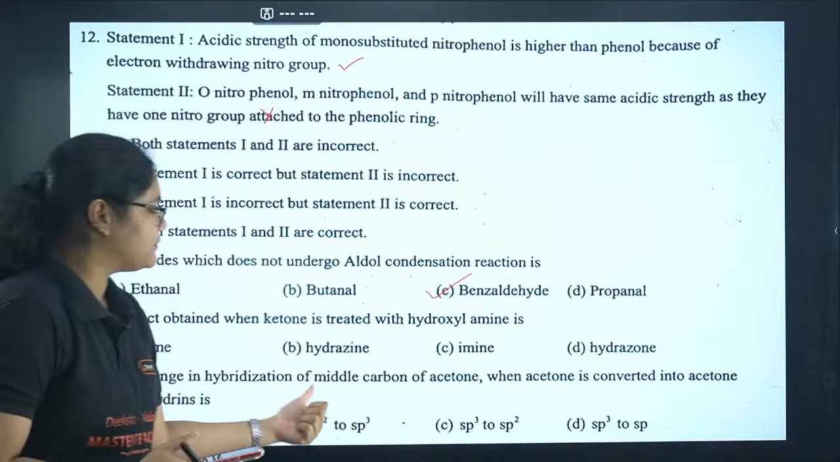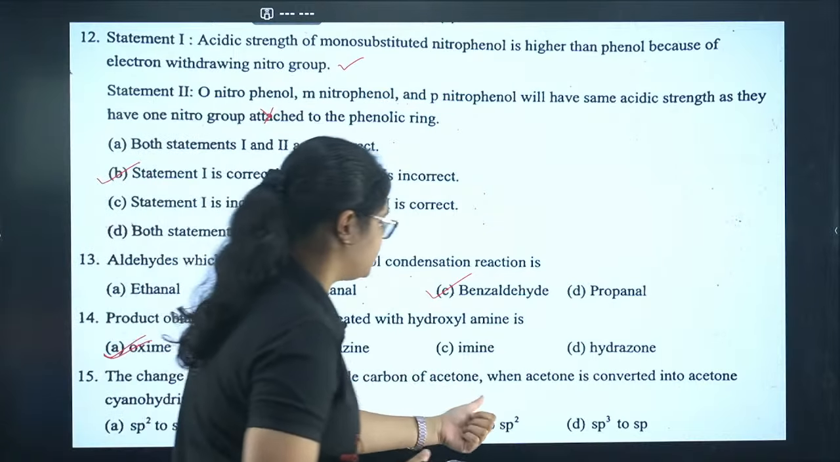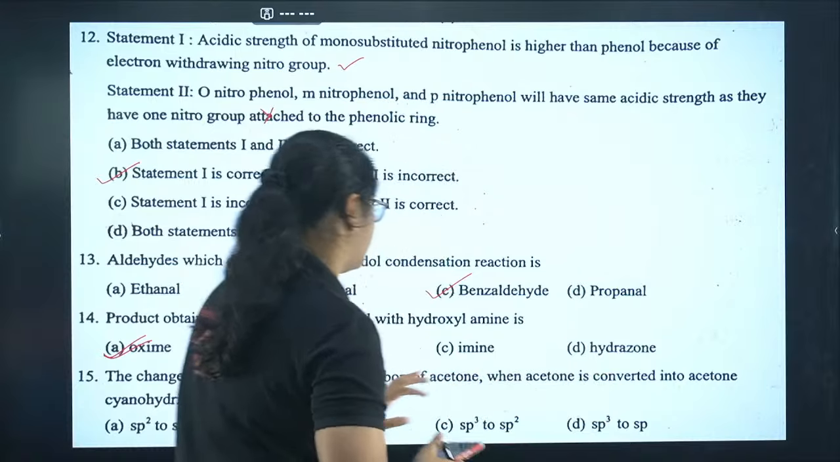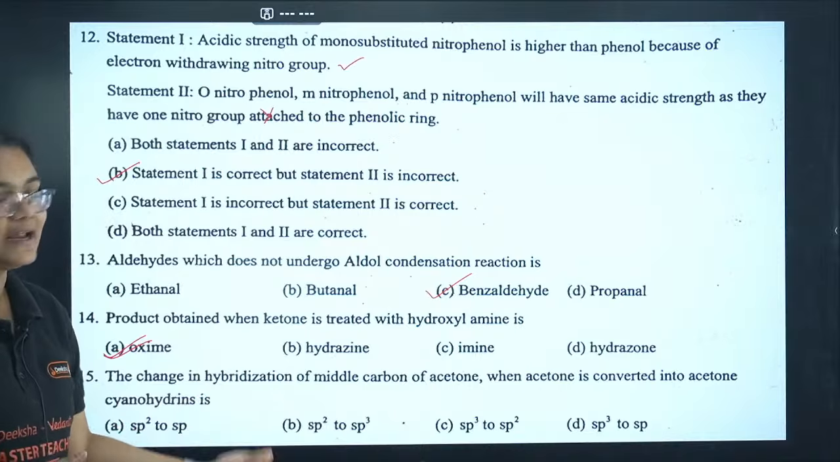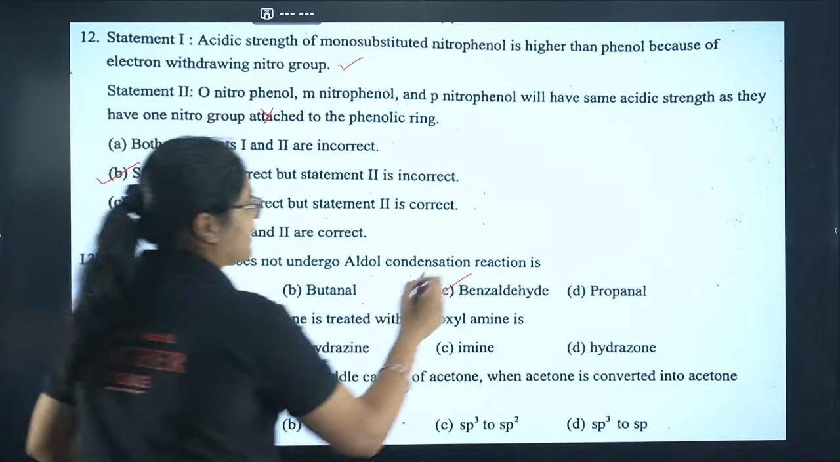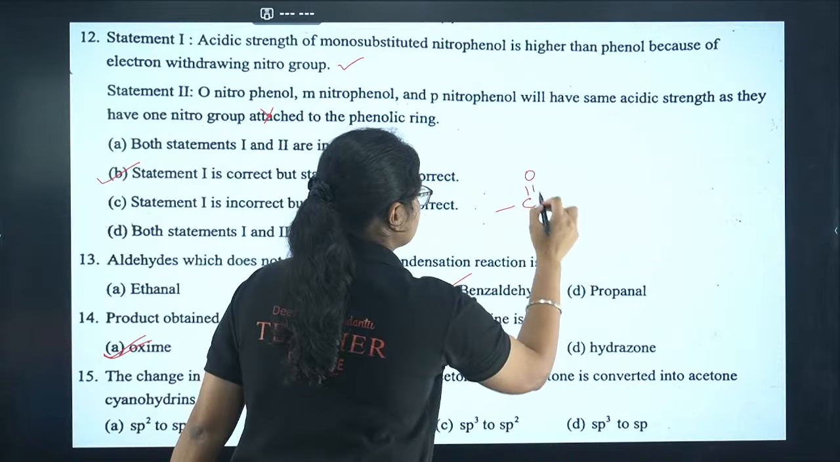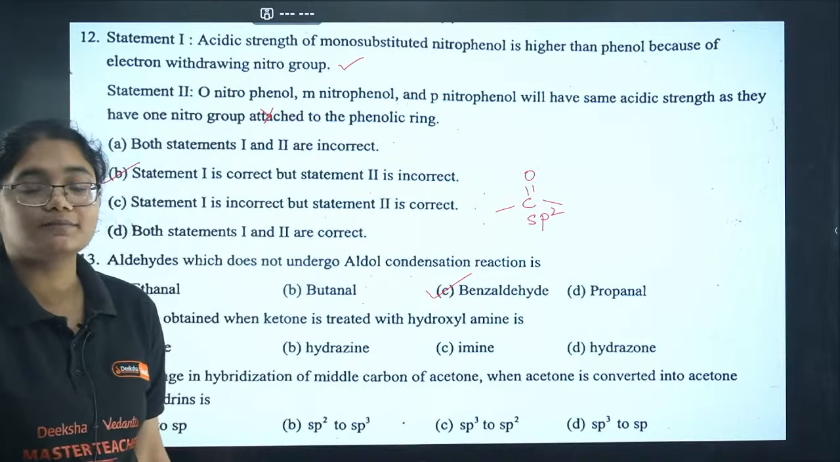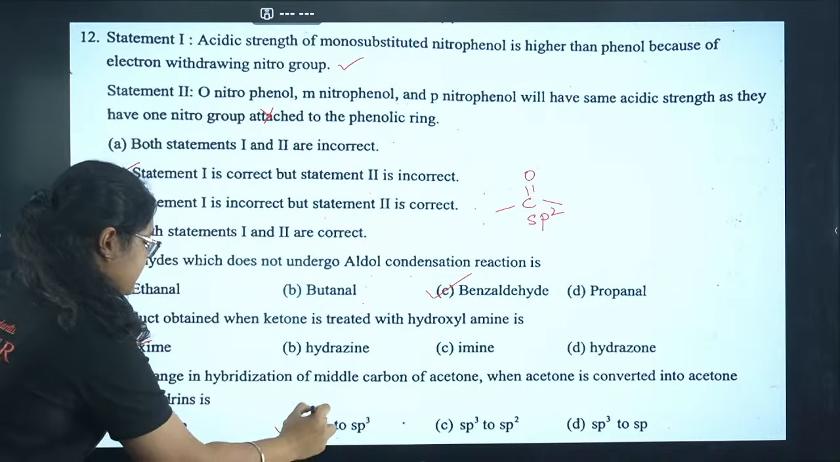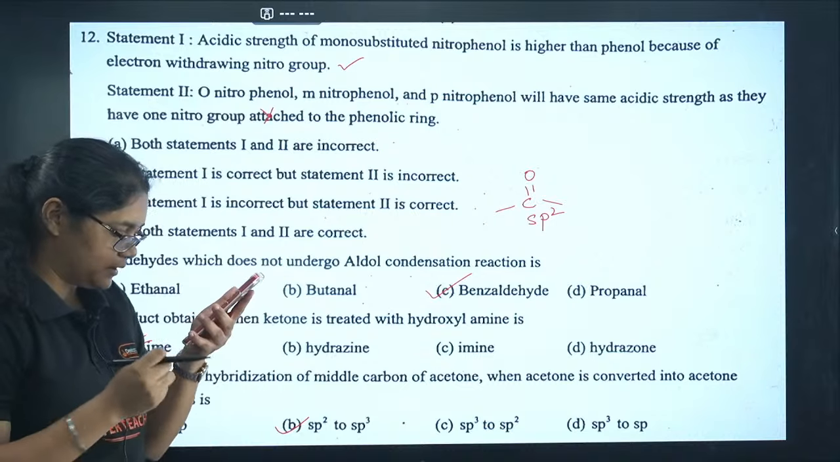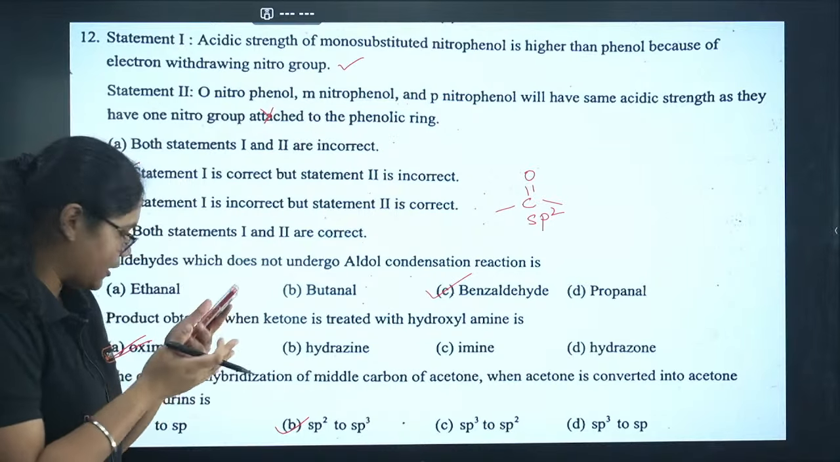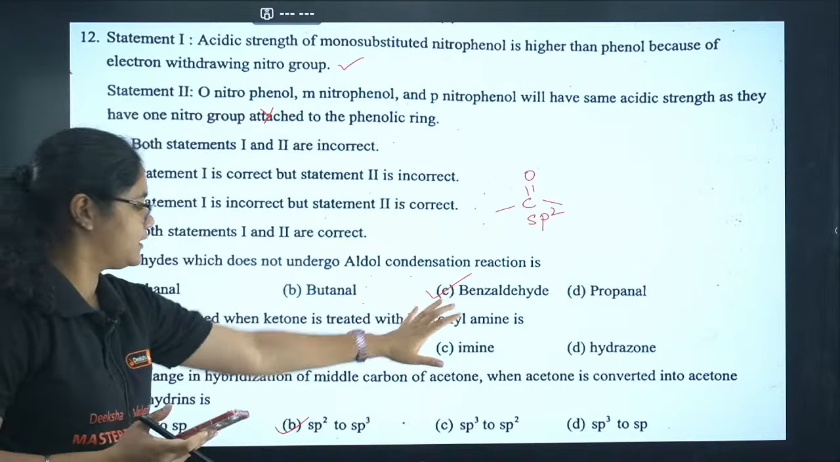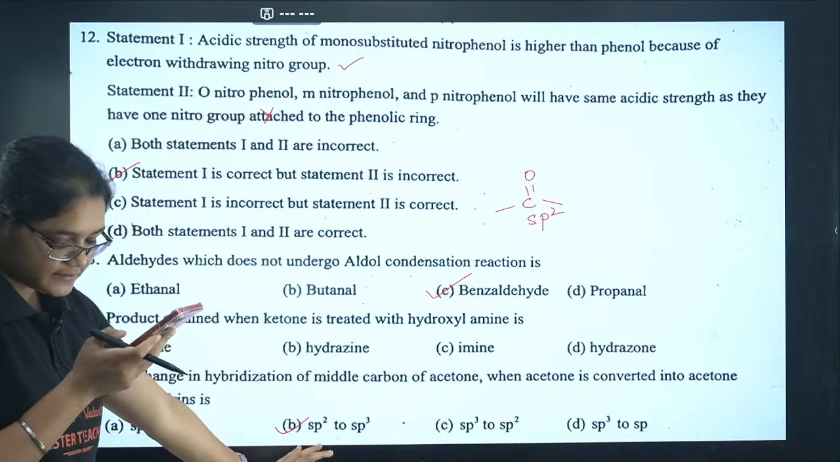Next, the change in hybridization of the middle carbon of acetone when acetone is converted into acetone cyanohydrin. So if you have acetone, it is an sp2 carbon, and then when you add the CN group, it becomes an sp3 carbon. So sp2 to sp3, that is option number B. Yes, Tara Devi, it is option number A. I got a little bit confused. It is option A. Okay, this is 15B.